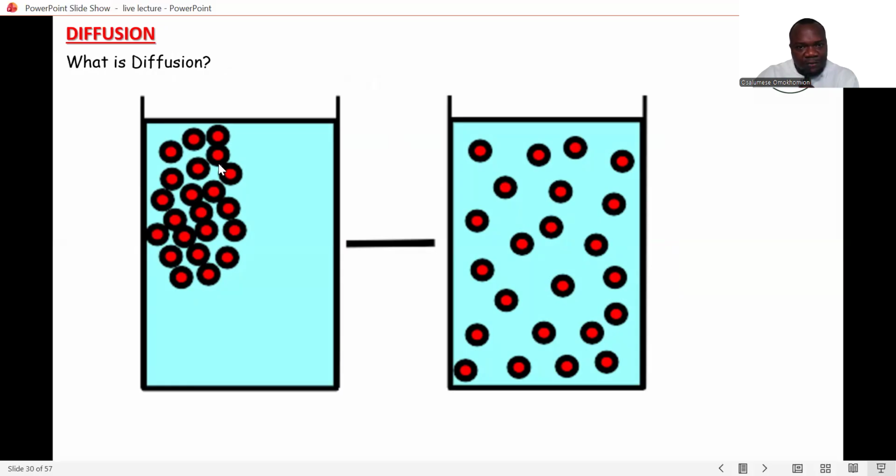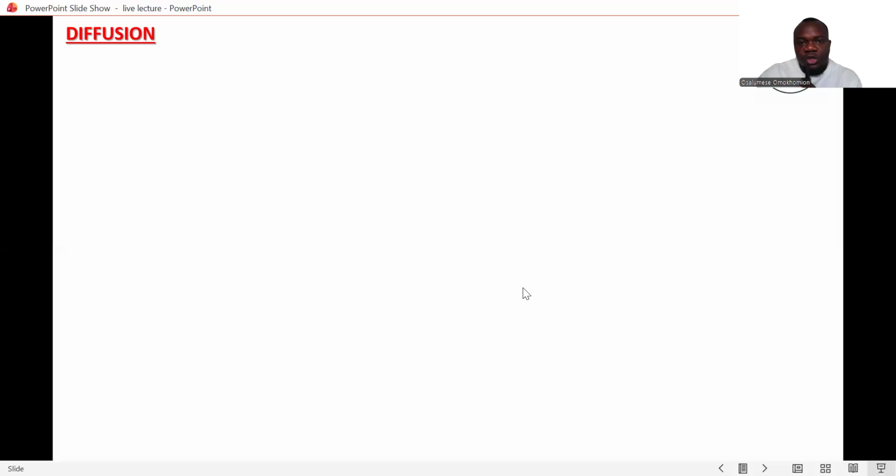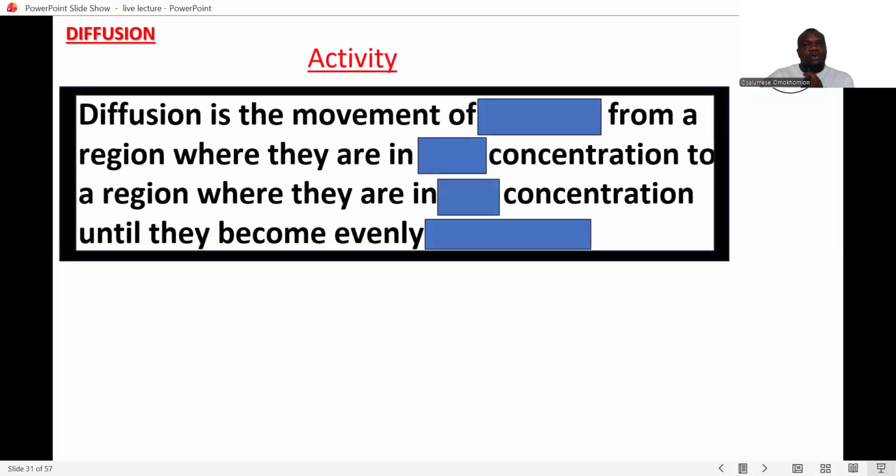So from when it diffuses, it changed from this stage to this point where it becomes evenly distributed all over the container. So this is just an analogy or illustration of what diffusion is all about. Okay, so this is just an activity to fill in the blank spaces.